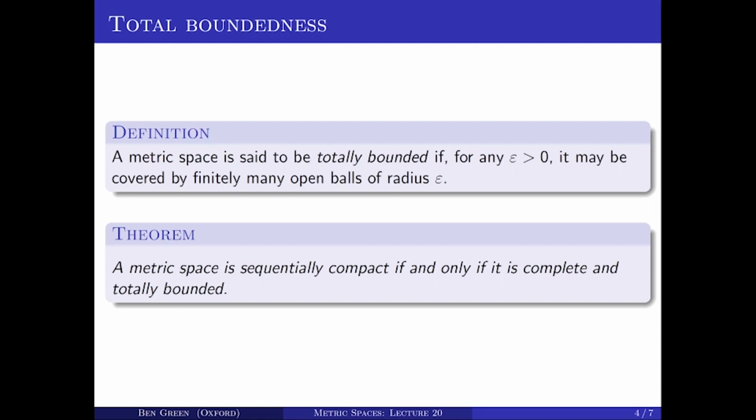In general, we say nothing about how many balls of radius epsilon might be required, just that for each epsilon, there's some finite collection of balls of radius epsilon that covers the space. The number that you need could grow extremely rapidly as epsilon becomes smaller. So the main theorem, one of the big theorems of the course: a metric space is sequentially compact if and only if it's complete and totally bounded. So let's have a look at the proof of that theorem.